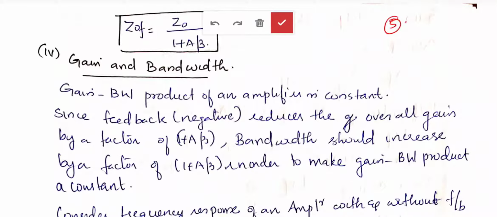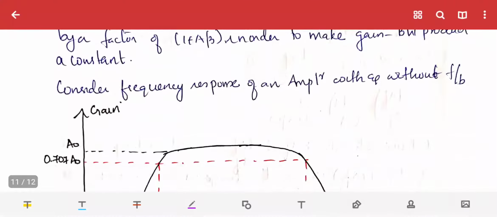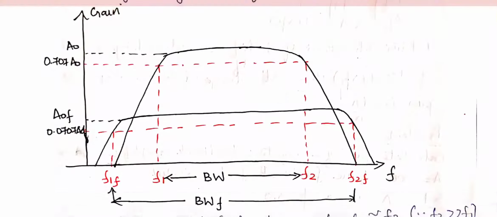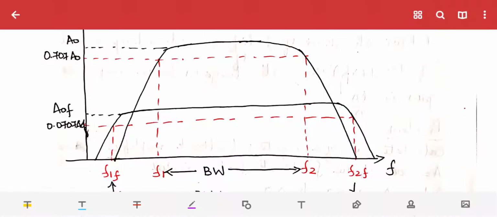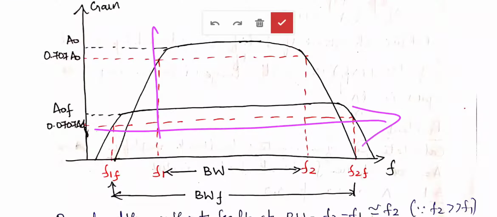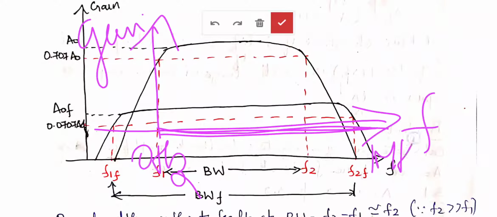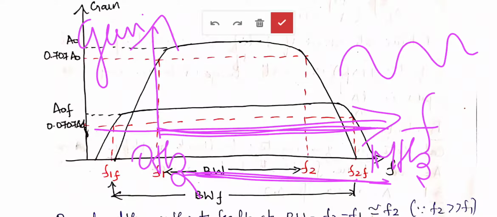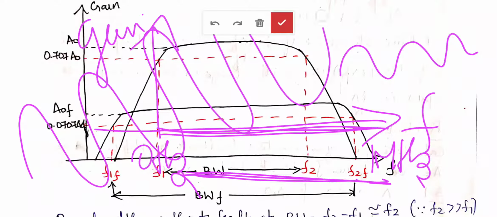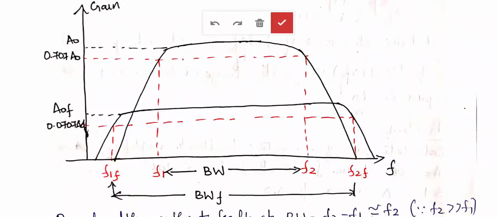So we will see the frequency response of an amplifier with and without feedback. What do you mean by frequency response? Frequency response is nothing but a graph, with frequency on the x-axis and gain on the y-axis. The input signal frequency is on the x-axis, say from 0 Hz to 1 megahertz. Under these many frequencies of the input signal, how will the amplification happen? That has been drawn here.